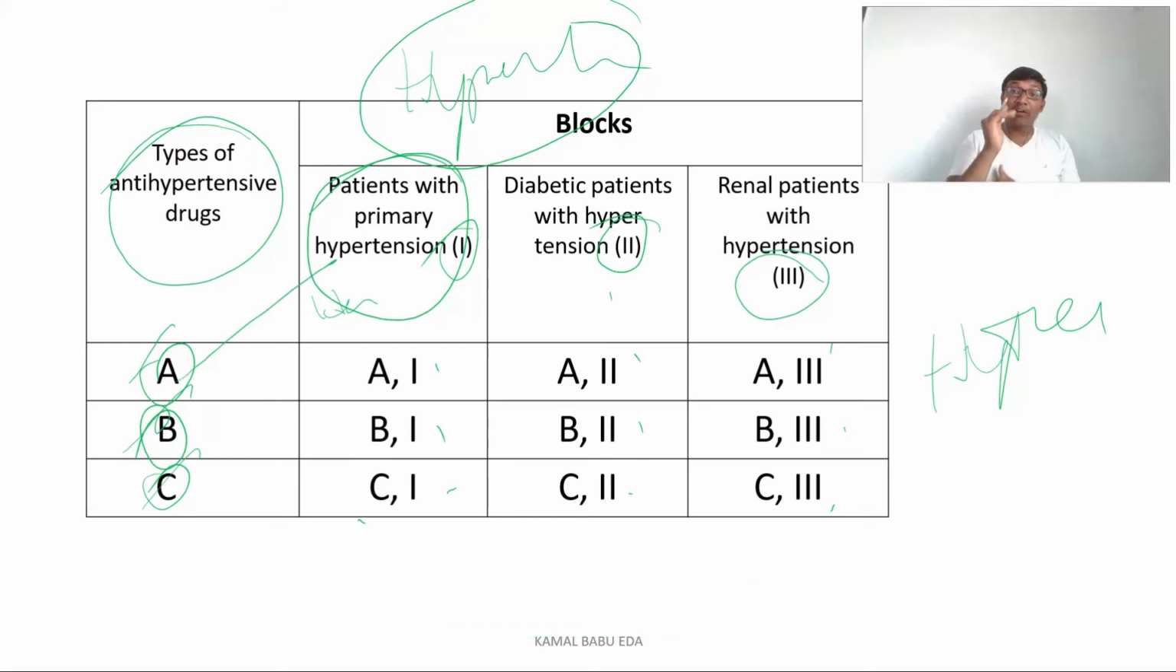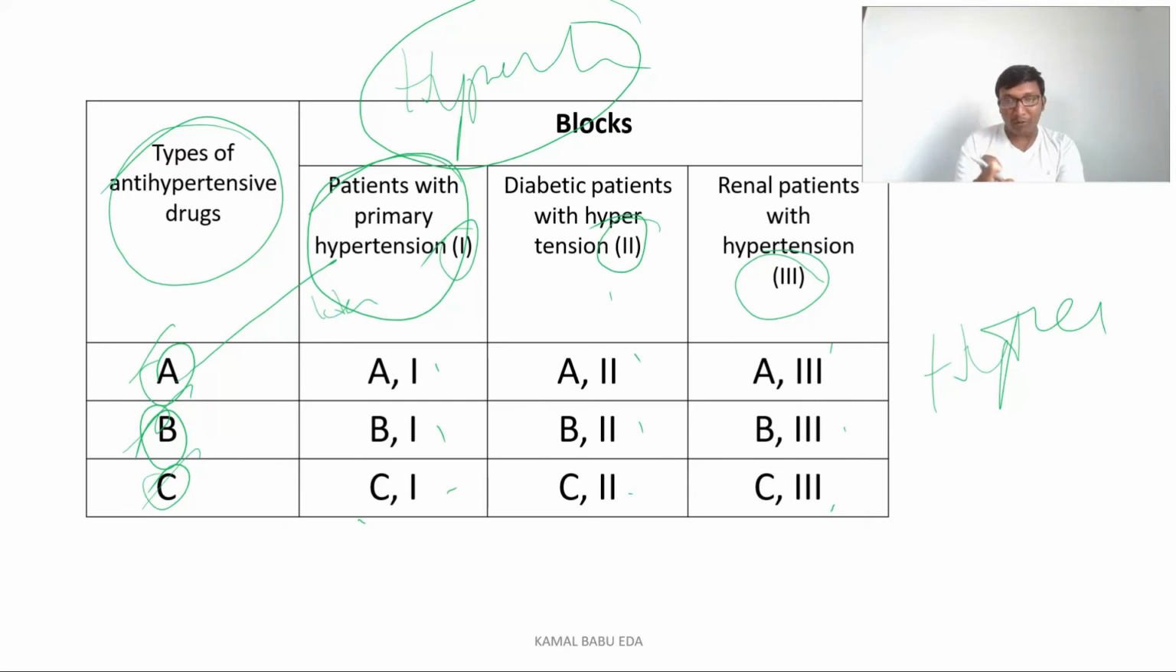So based on the number of drugs that you want to test, we have three types of antihypertensive drugs. So you want to test the desired effect of each drug on each patient. So how many blocks have we made based on the homogeneity? We have created three groups: patients with primary hypertension, patients with diabetic hypertension, and patients with renal hypertension. So the patients with primary hypertension, they have to receive the treatment of drug A.